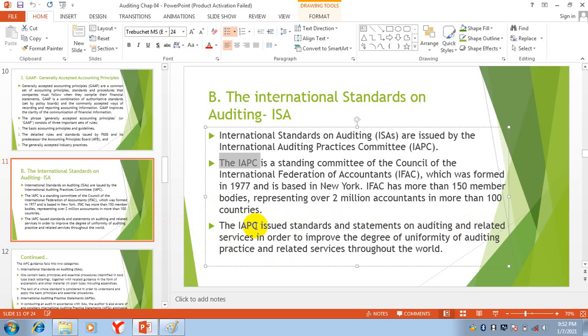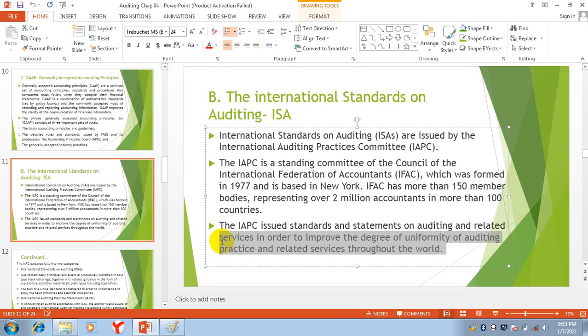And what is their work? This committee, the International Auditing Practice Committee, has a responsibility regarding auditing. They will make standards and statements on auditing and related services in order to improve the degree of uniformity of auditing practice and related services throughout the world.